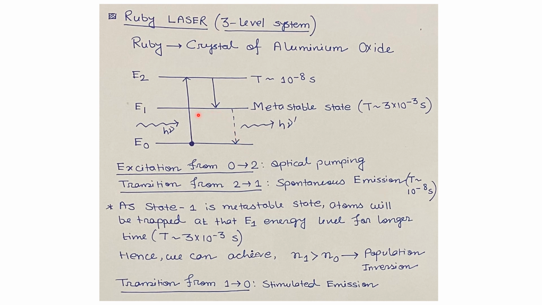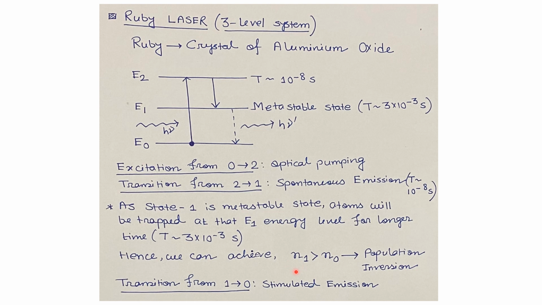Now this energy level 1 is our metastable state. So as state 1 is a metastable state, atoms will be trapped at that E1 energy level for a longer time, and the time scale is usually longer, that is 3 times 10 to the power minus 3 second. But this excitation process from the energy level E0 to energy level E2 will continuously go on. So after some time, we will achieve the condition N1 greater than N2, that is, the number of atoms at this metastable state will be greater than at the ground state, that is E0.